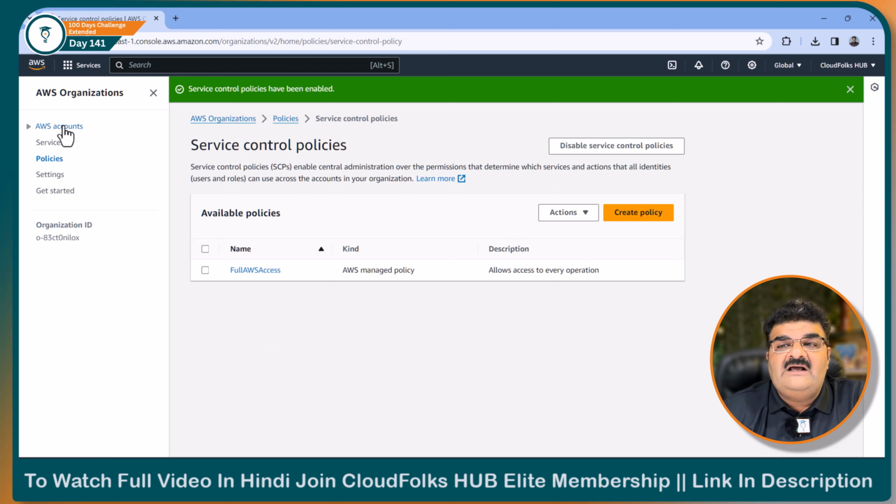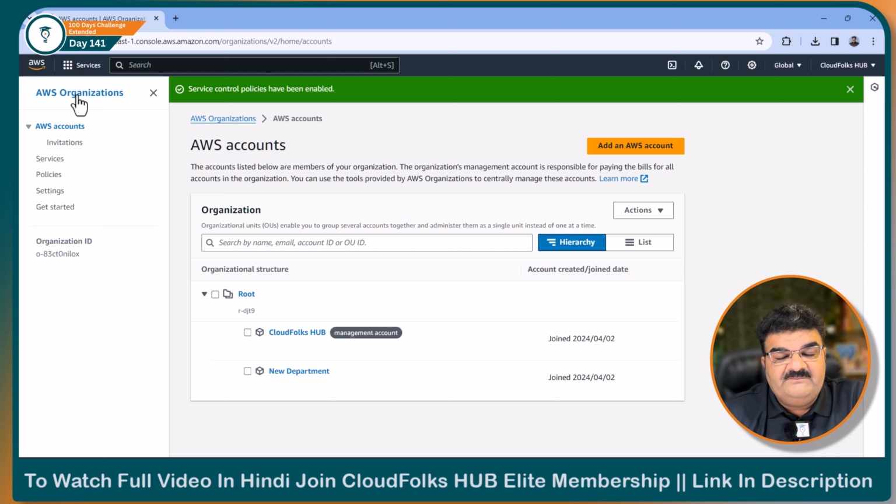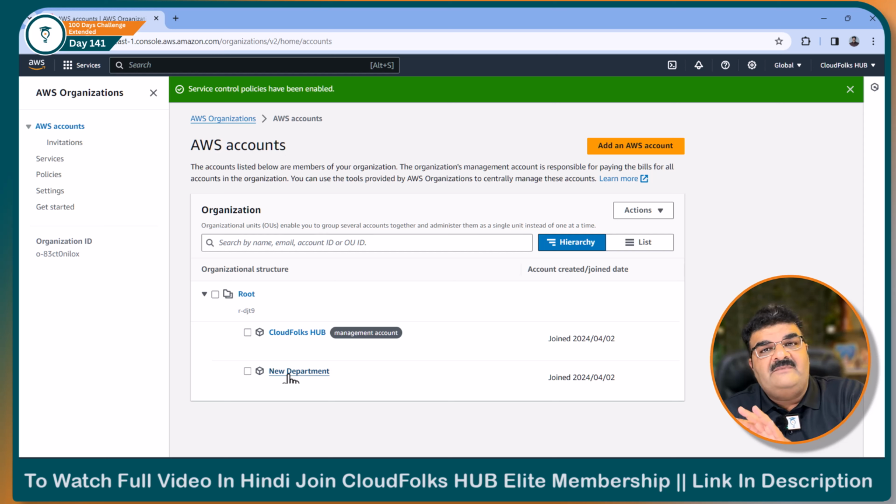So I'm going to my AWS Organizations. Here you will find that this is my root level and I have two accounts added directly into this root. Right now I don't have any organizational unit, I have the root and these two accounts are already added. This is the CloudFolks account, which is the management account, and I have added a new department here.